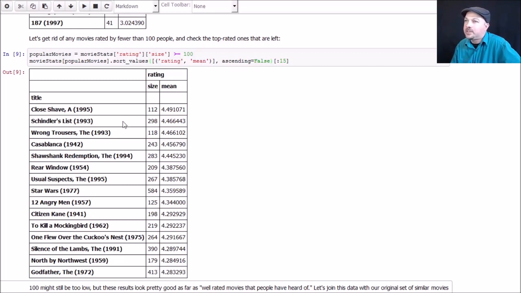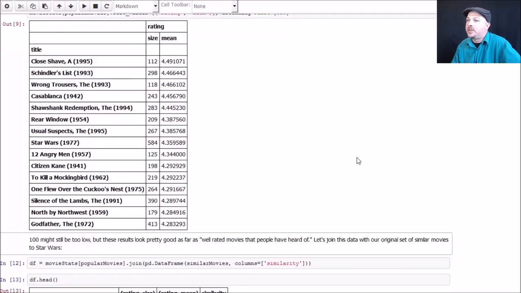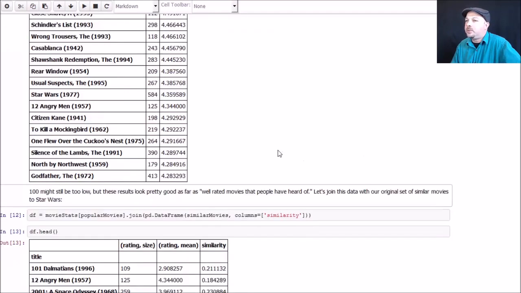Schindler's List, not a big surprise there. That comes up on the top of most top movies lists. The Wrong Trousers, another example of an obscure film that apparently was really good, and it was also pretty popular. So some interesting discoveries there already, just by doing that. So things look a little bit better now.